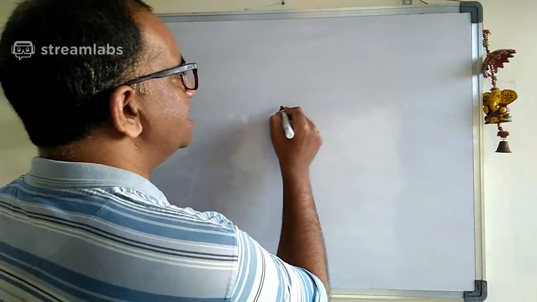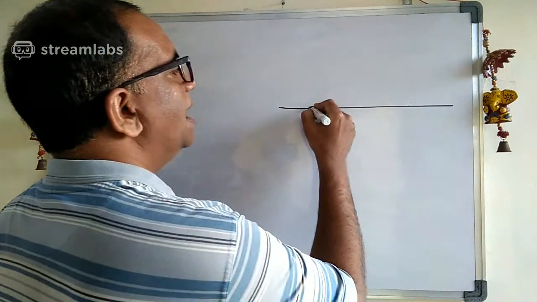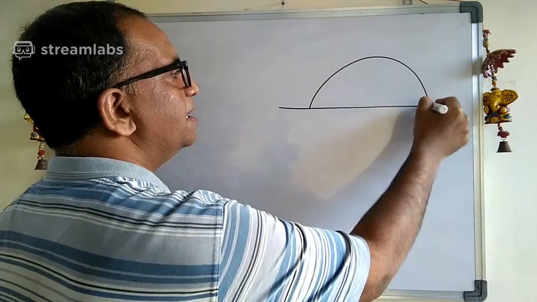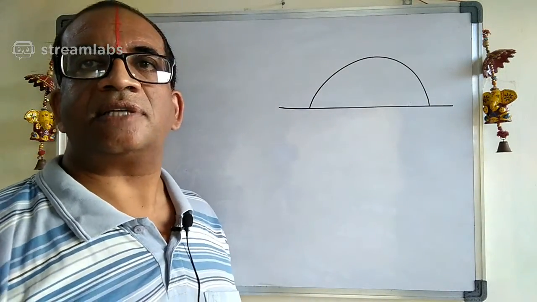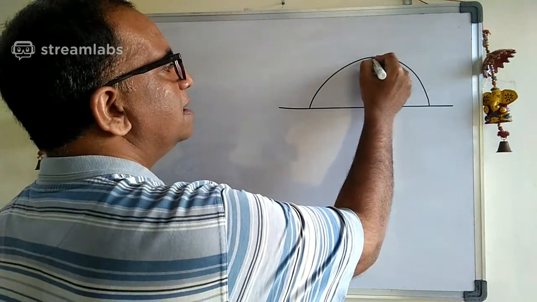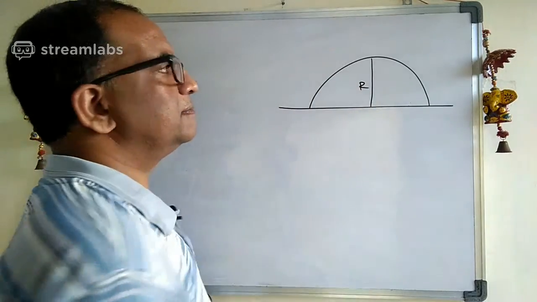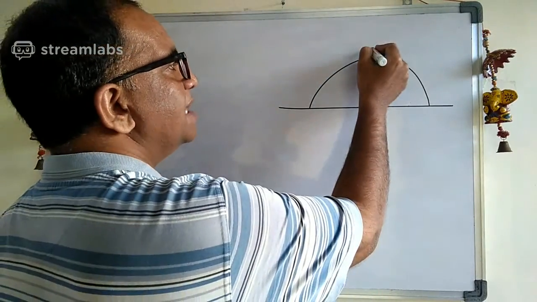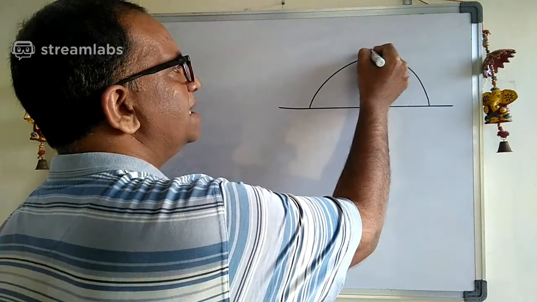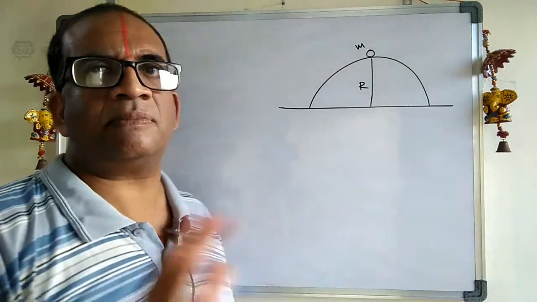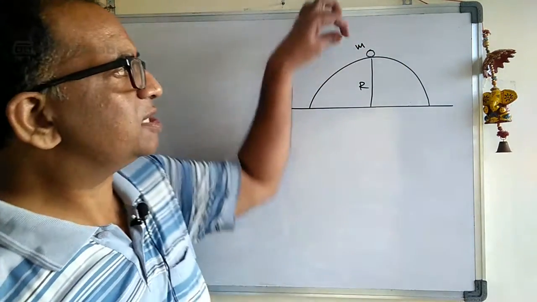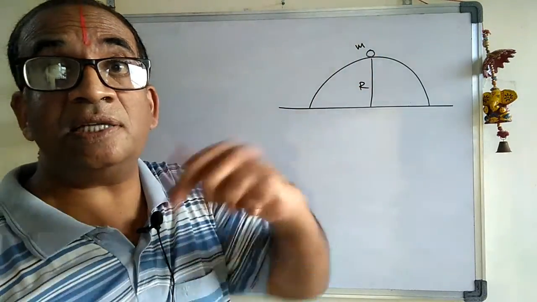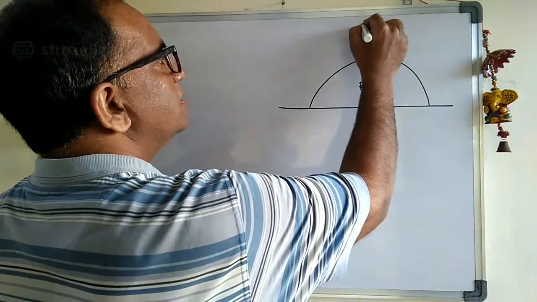See carefully, let us say this is the surface. And let us say this is one hemisphere here. Let us say the given radius is r here. A body of mass m is kept here. Remember this one is very smooth. A body of mass m is kept here. It is just released, which means the initial velocity is 0.